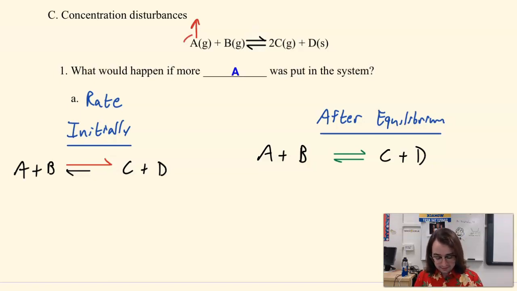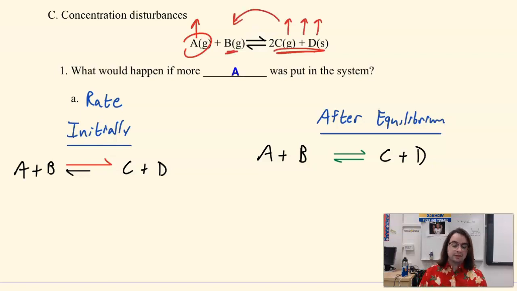So if I increase the amount of A, then that means that there's more A to react with B, which means that I'm going to increase the amount of C and D. That makes sense, right? But if you think about it, the more that I increase C and D, the more I push back in the other direction. So there is an opportunity that eventually I'm going to use up some of that extra A, not all of the extra A, but some of it, and I'm going to get back to equilibrium. This is how we would look at it through rate.